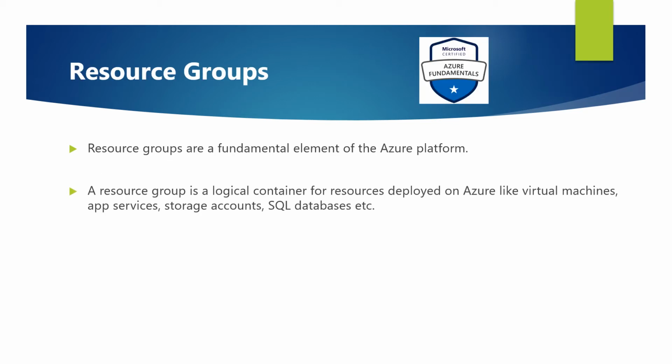Azure resource groups are a fundamental element of the Azure platform. A resource group is a logical container for resources deployed on Azure, like virtual machines, app services, storage account, SQL database, etc. Let's say we need a virtual machine, storage account, and SQL database for a web application project, and we need the same resources for development and production environment. So we will create two resource groups, one for each environment, and keep resources like one virtual machine, one storage account, one SQL database in each group for the respective environment.